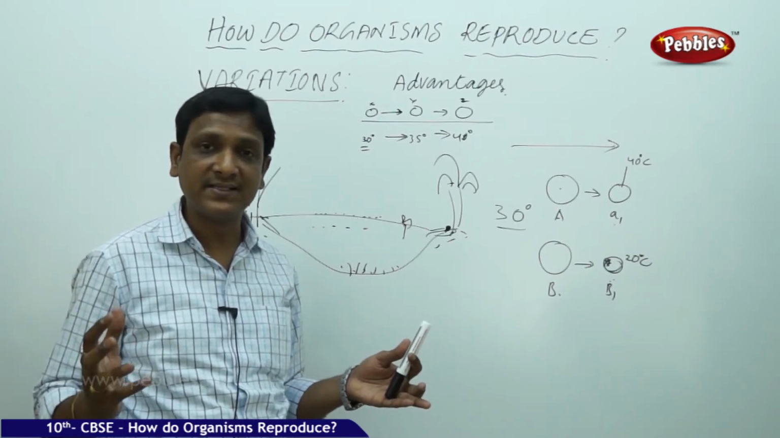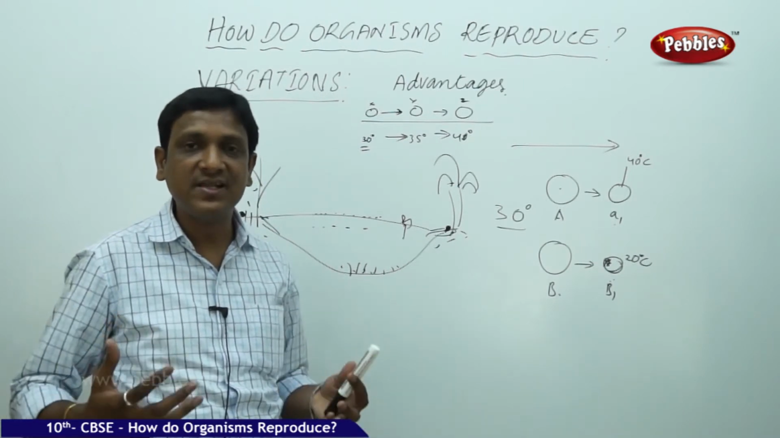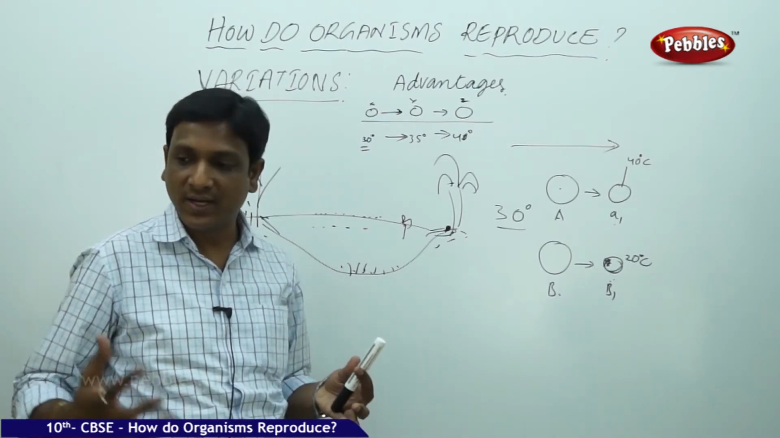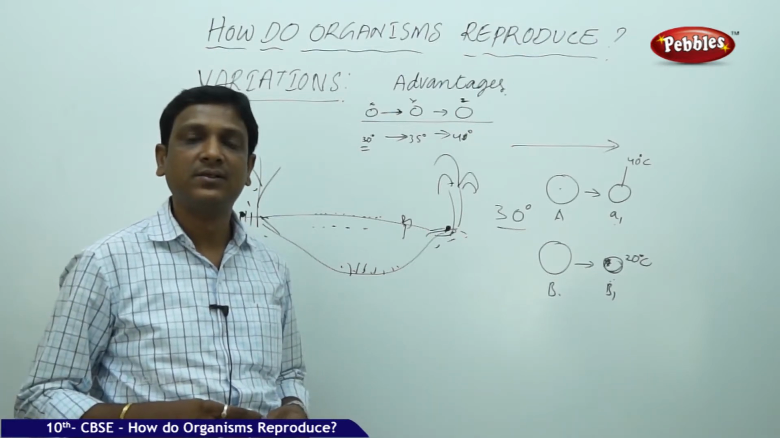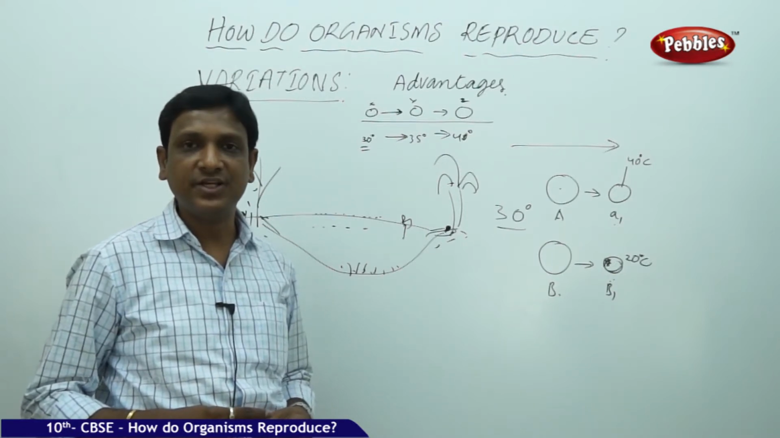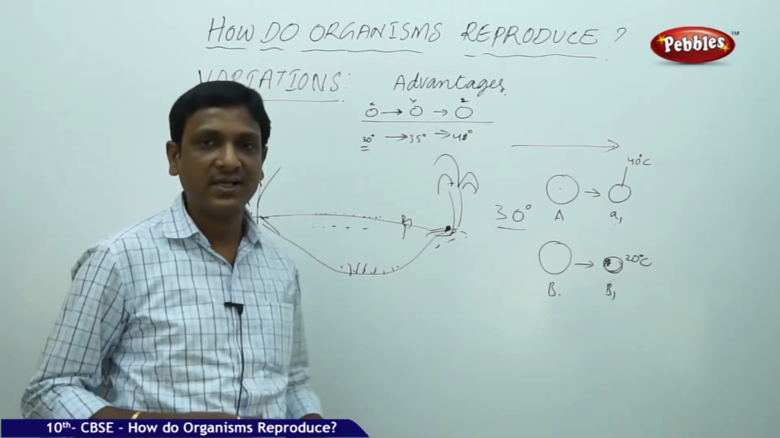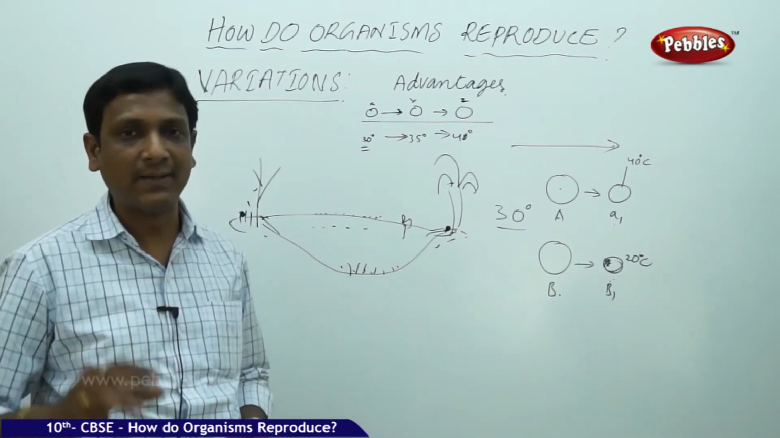Why are the animals extinct? Why are they becoming extinct? Because the variations in them are not helping the organisms to cope up and live in the particular environment. That is the reason they become extinct. So variations are advantageous and help the organisms, but it doesn't mean that all variations help all organisms.